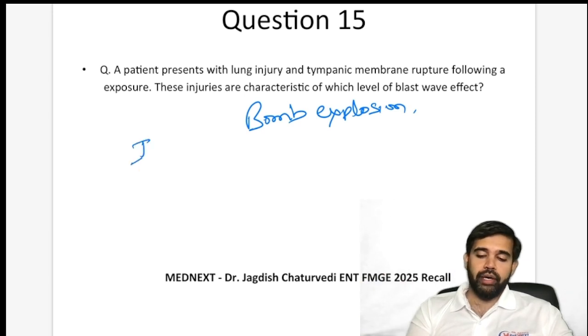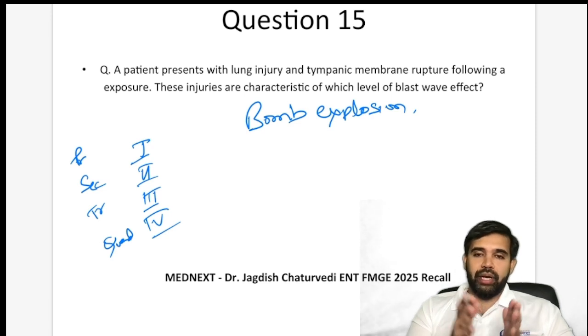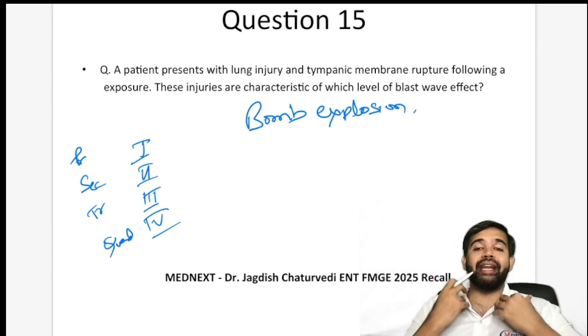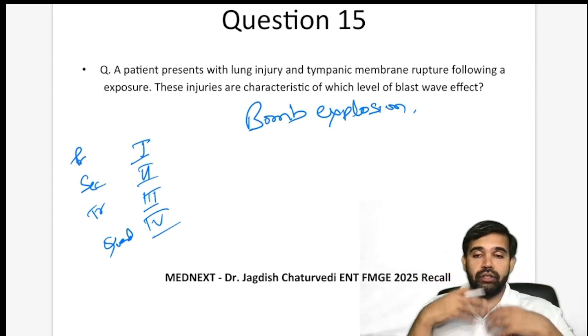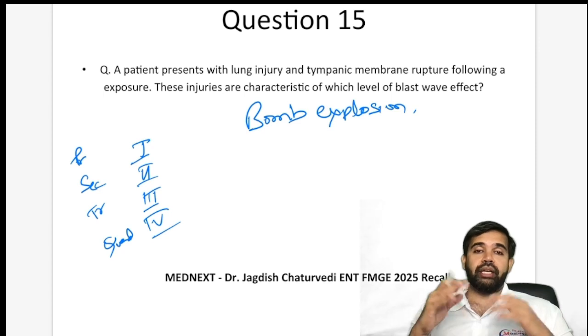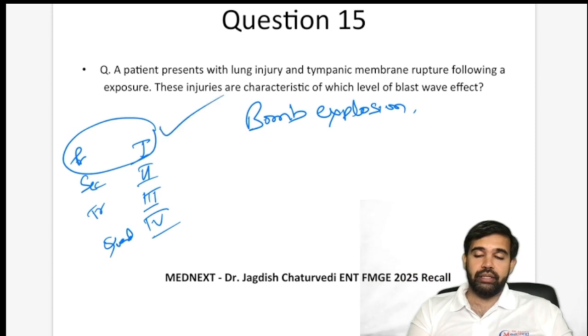There are usually one, two, three, and four levels of injuries, and these are also categorized in different ways as primary, secondary, tertiary, and quaternary. Primary is because of the bomb fumes that are going inside any of our airway cavities, lungs, nose, ear, eustachian tube, all of that. Any body cavity injury is a primary injury of a bomb explosion. That would be the correct answer in this case.